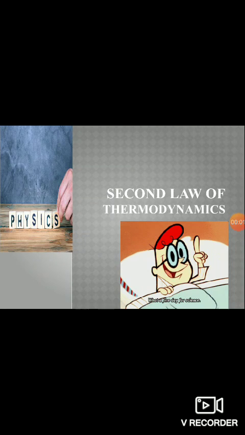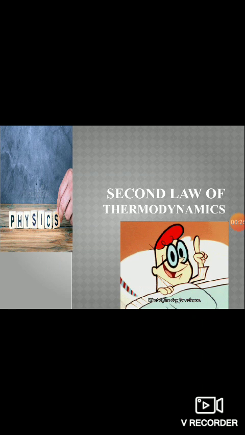Today we will study the second law of thermodynamics. We have already read about the first law of thermodynamics in our previous video. Now, a quick revision: the first law of thermodynamics tells us that heat is transferred from one system to another. Okay, and the second law of thermodynamics is what? The second law of thermodynamics tells us the direction of heat transfer.